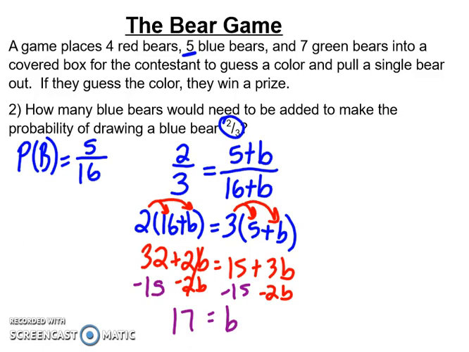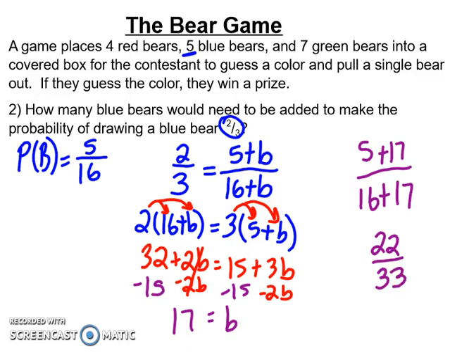So let's see if I do that. 5 plus 17 and 16 plus 17. This would give me 22 in my numerator, 33 in my denominator, and if I simplify 22/33rds, I would have 2/3.